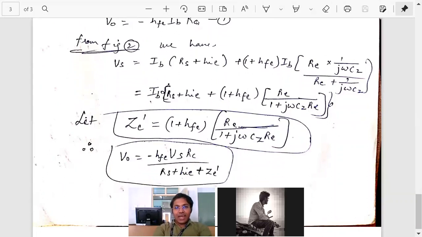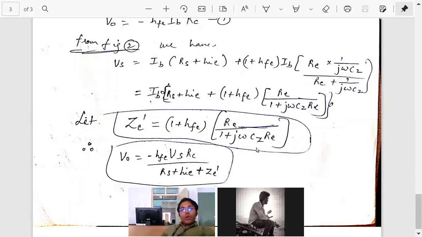So minus hfe RC as it is, and then in the denominator we have RS plus hie plus this term, which we call ZE dash. So V0 by Vs, if this Vs we bring to LHS, becomes minus hfe RC by RS plus hie plus ZE dash. Now let us quickly analyze this.